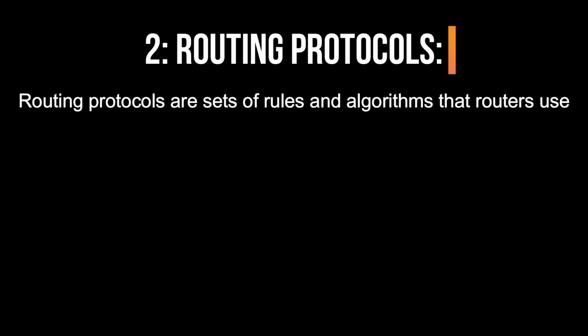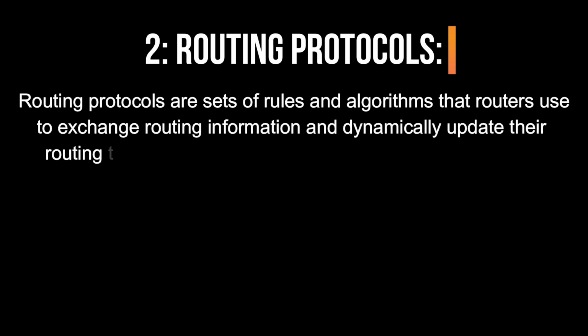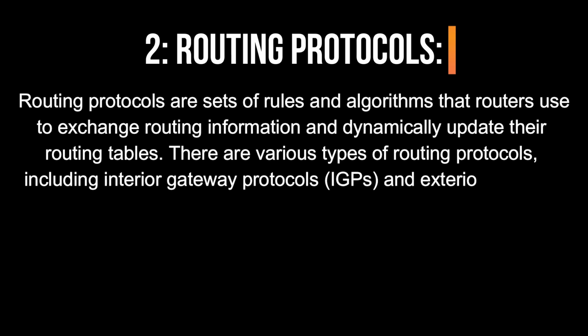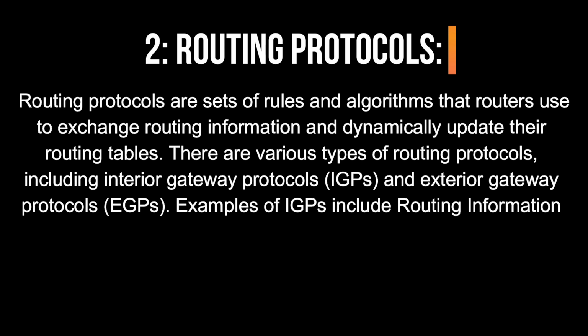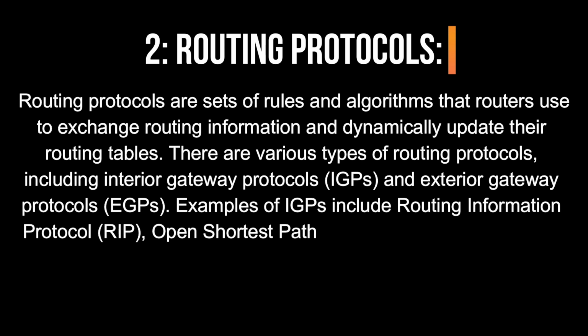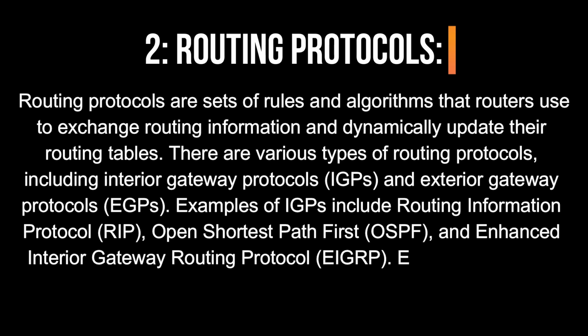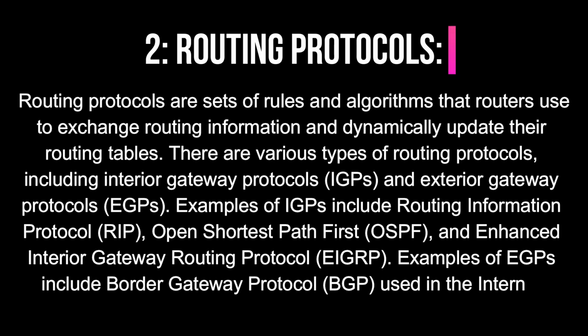2. Routing protocols. Routing protocols are sets of rules and algorithms that routers use to exchange routing information and dynamically update their routing tables. There are various types of routing protocols, including interior gateway protocols, IGPs, and exterior gateway protocols, EGPs. Examples of IGPs include Routing Information Protocol, RIP, Open Shortest Path First, OSPF, and Enhanced Interior Gateway Routing Protocol, EIGRP. Examples of EGPs include Border Gateway Protocol, BGP, used in the Internet.